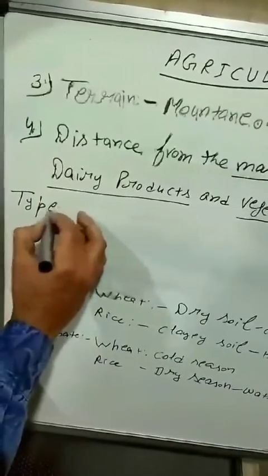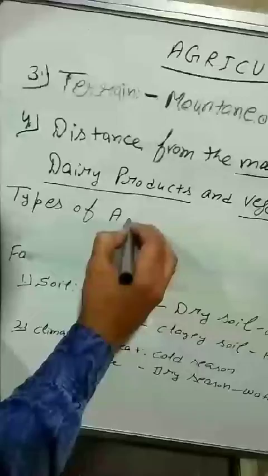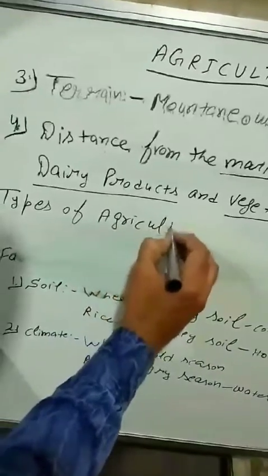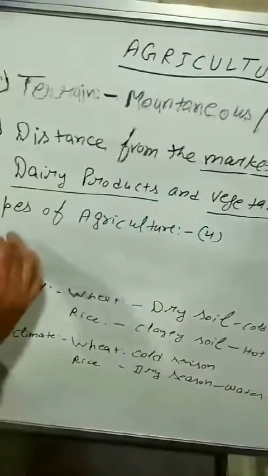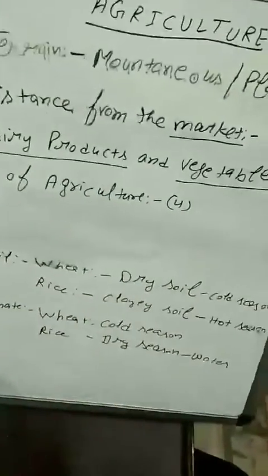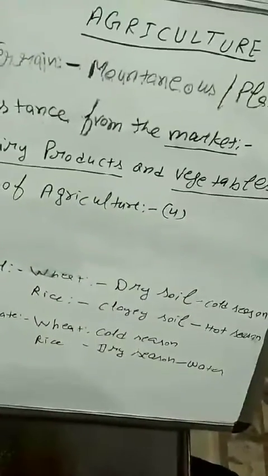After that we have types of agriculture. In this regard, again we have 4 points to discuss, that is, what type of agriculture system we have adopted here.